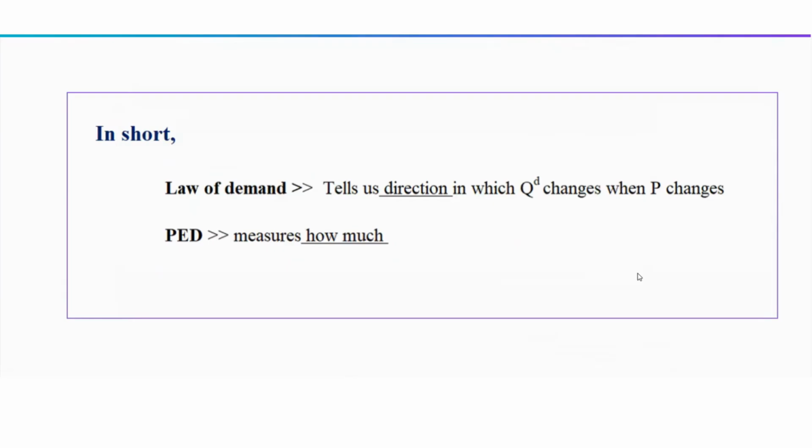If price is going up by 5%, it will help us to answer the question of whether quantity demanded is going down by 5%, going down by more than 5%, or going down by less than 5%. So it answers the question of how much quantity demanded changes due to change in price. It measures how responsive quantity demanded is. We know the direction of change, because there's going to be a negative relationship, but we want to know the magnitude of the change now.